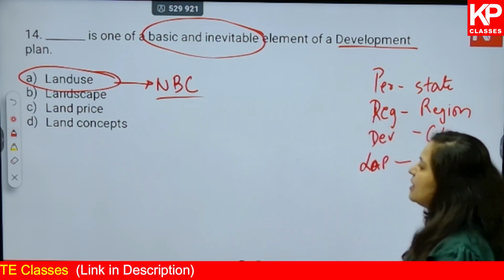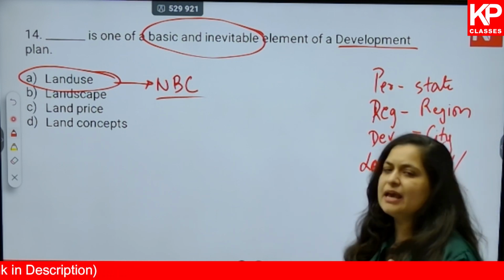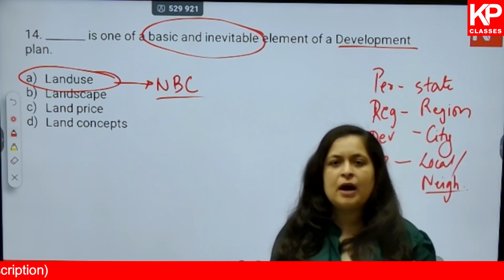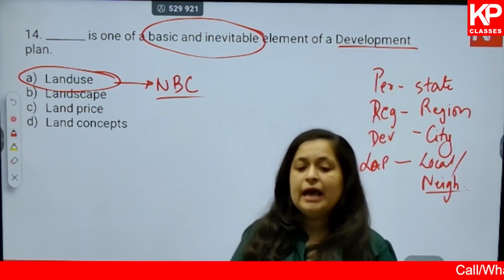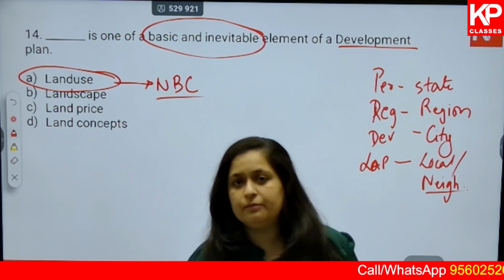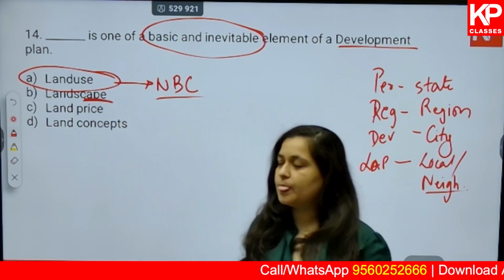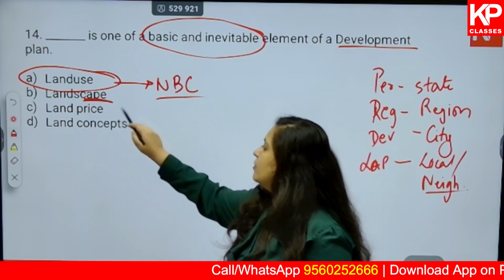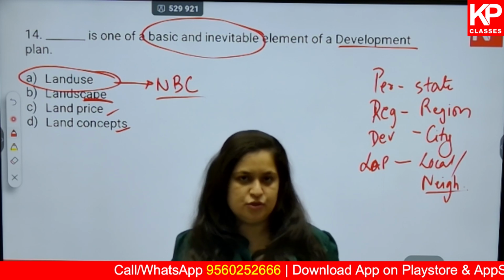Okay, then land price is usually not a part of your development plan. Landscape. Yes, we do talk about parks and gardens as a part of your social infrastructure, and we do talk about environmental survey and the existing scenario of environment in that particular city, but we essentially don't go into the landscape part. Okay. Then land price, as I've already told you, is not a part, and land concept is a very vague term used over here.